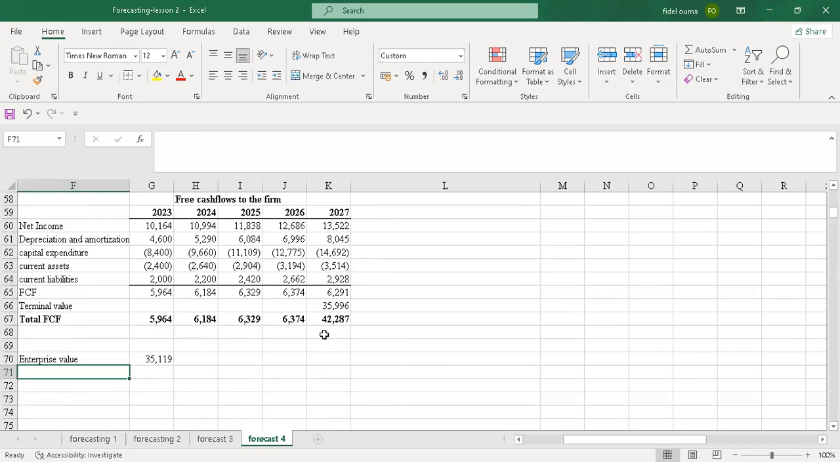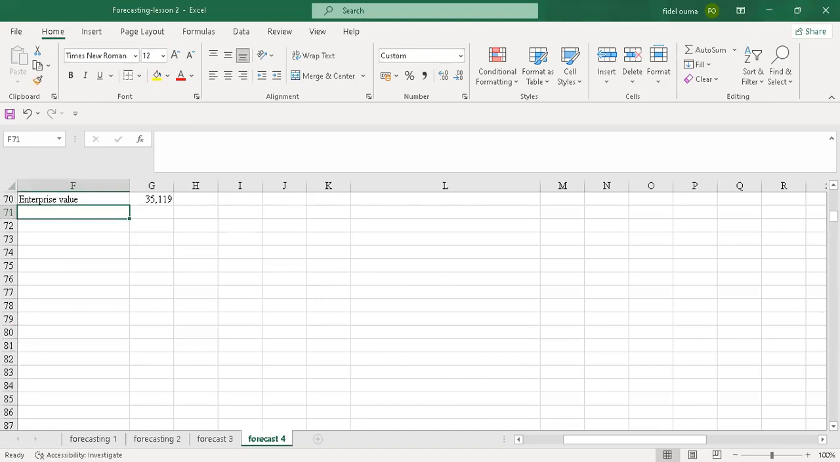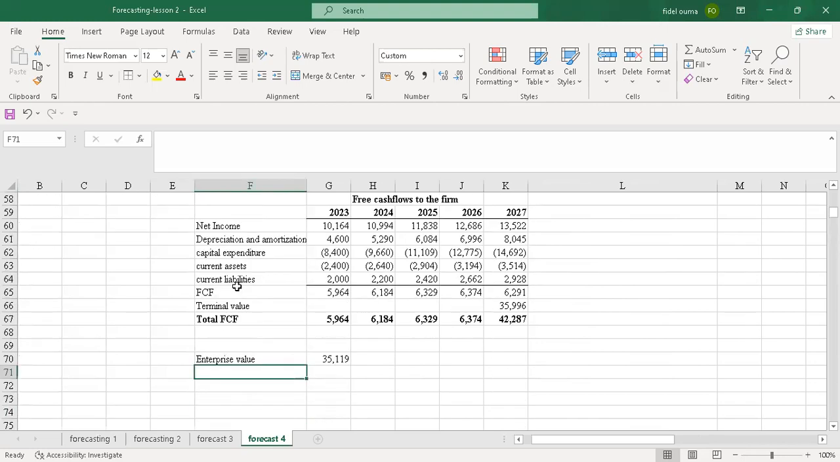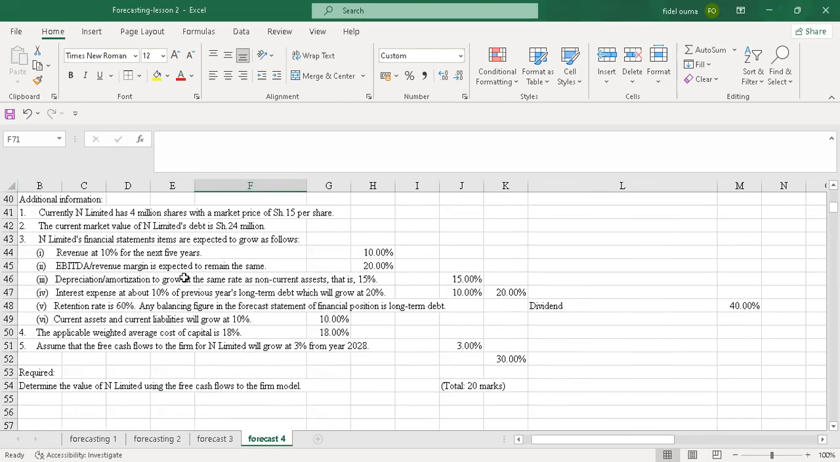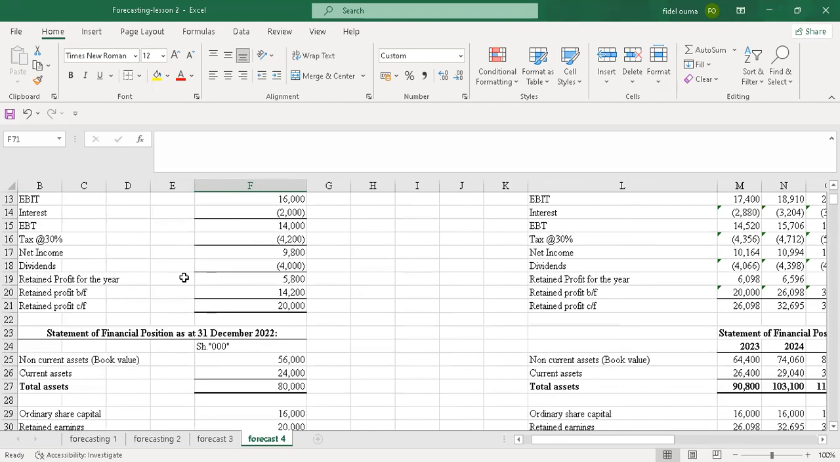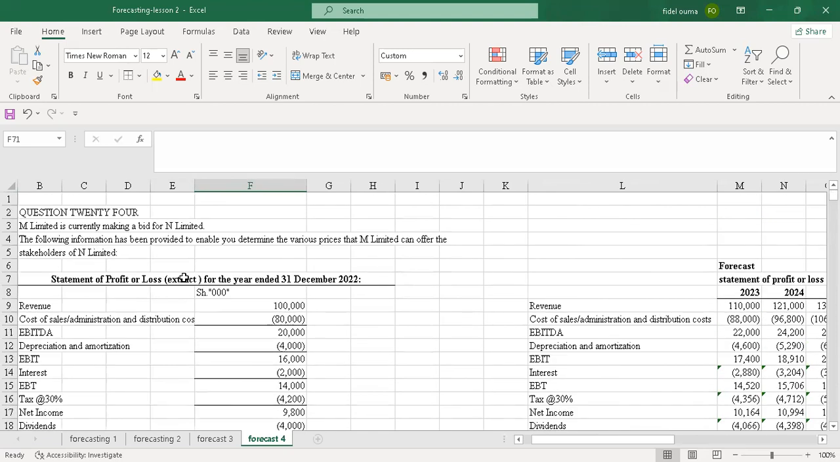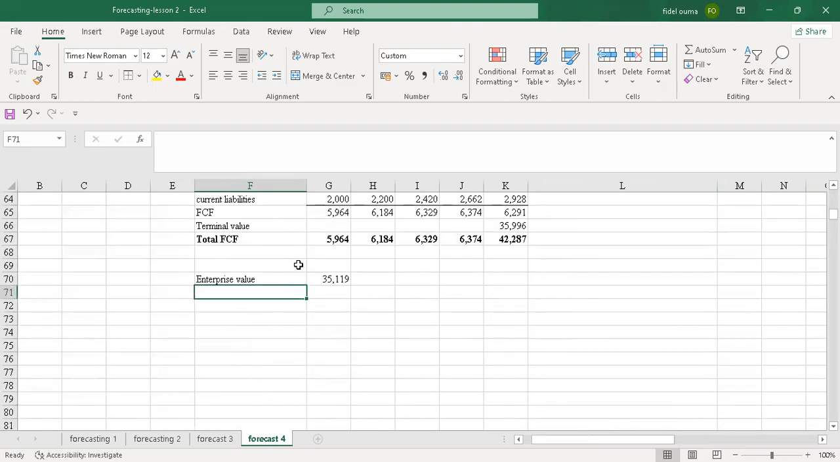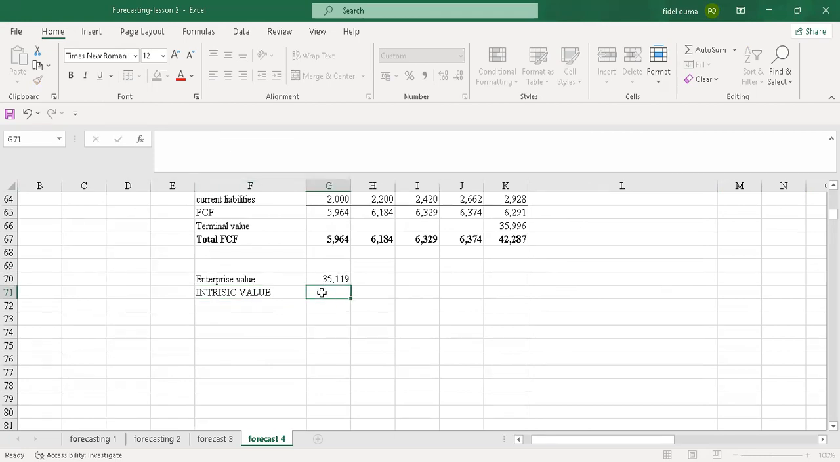So when you are told to advise, you will have to advise whether to, because this was a bid to take over a farm. So if you are told to advise the farm whether to take over, you check the intrinsic value. The intrinsic value will be equal to the enterprise value divided by the number of shares.